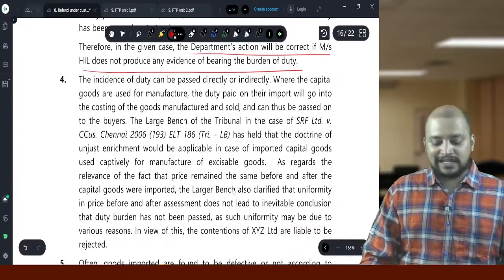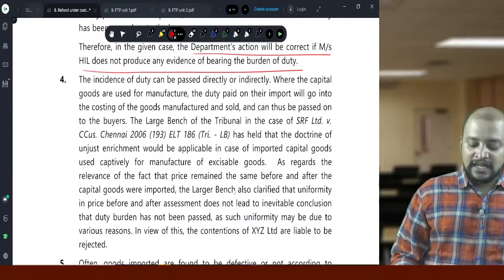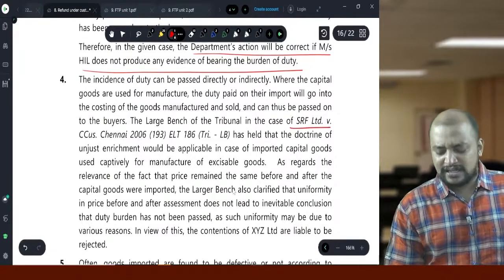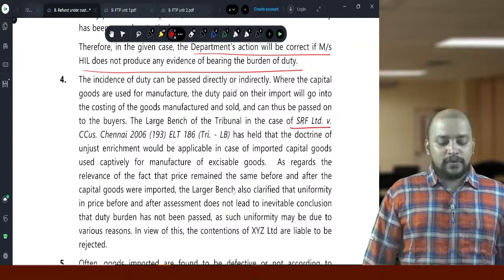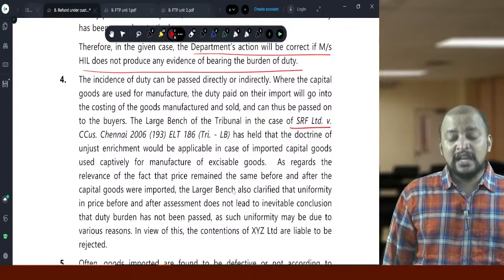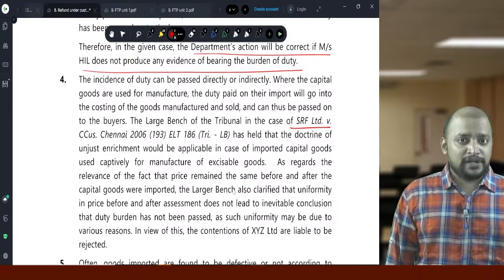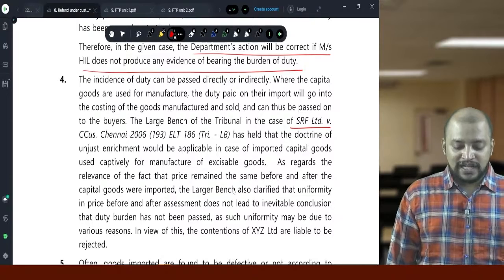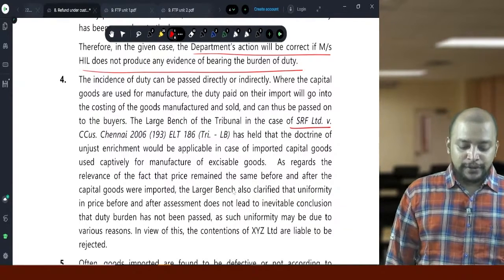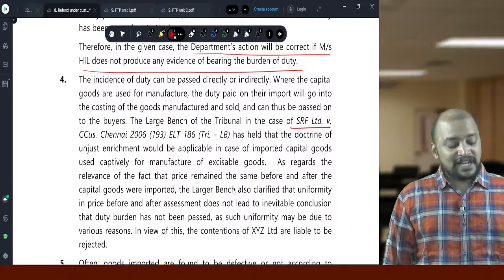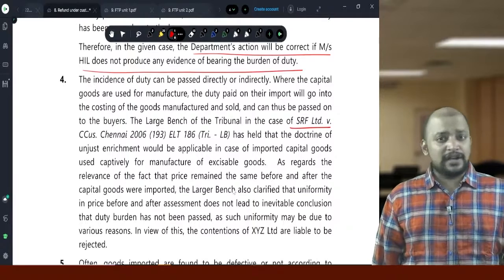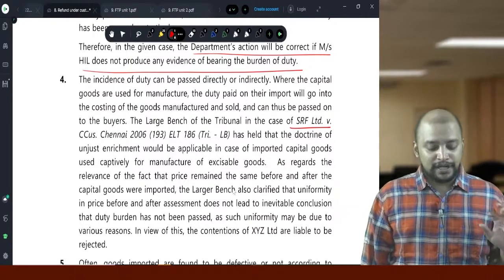So there is one case here, that is the SRF Limited case. It is a tribunal larger bench case, so it is like equal to a High Court case. What has happened is that the incidence of duty can be passed on directly or indirectly. Here, when they imported the capital goods, on whatever customs duty they paid in excess, we need to check whether they have passed it on or not. While doing the costing, if the capital goods depreciation is computed based on the excess customs duty, then also we have transferred the burden to the next person.